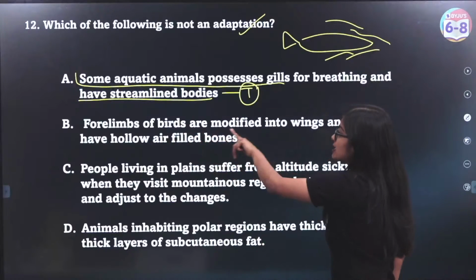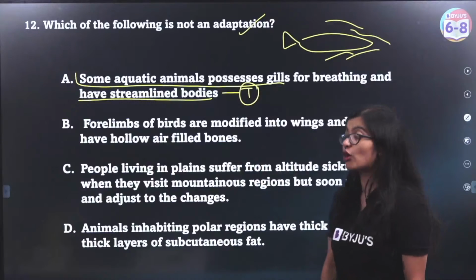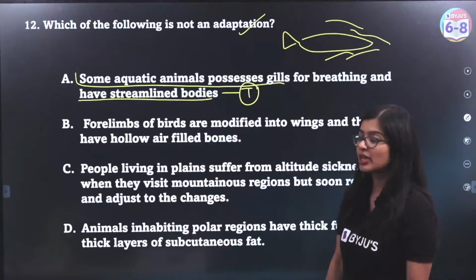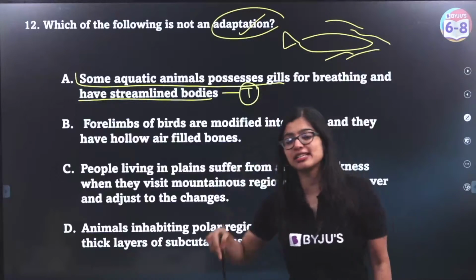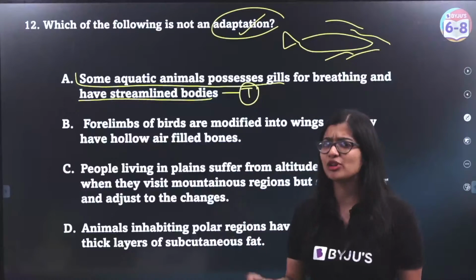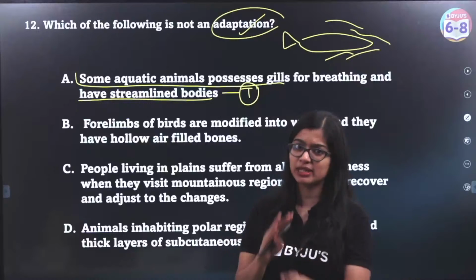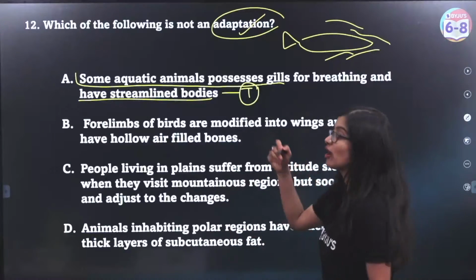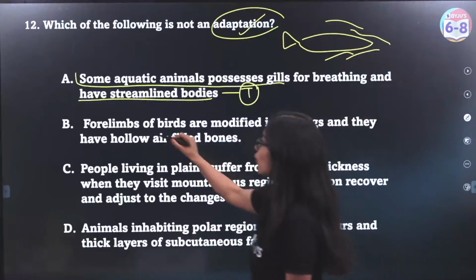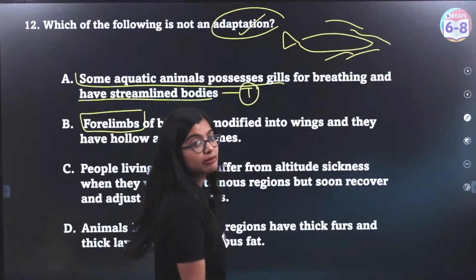Now, forelimbs of birds are modified into wings and they have hollow air-filled bones. Now, this is also an adaptation. Adaptations are something that have developed over time or they have evolved, okay? Not like adaptation is something temporary. It's something that has evolved over time. And the wings of the birds are nothing but the forelimbs. Now, what are forelimbs?